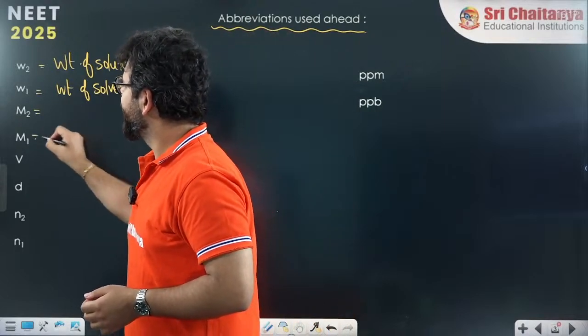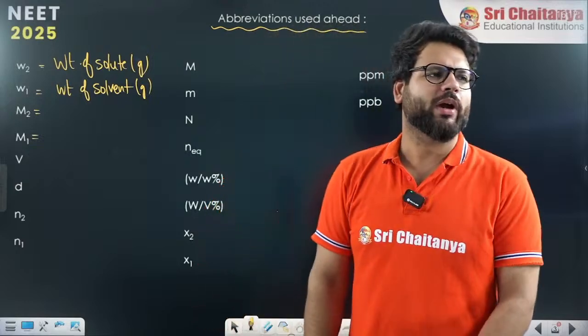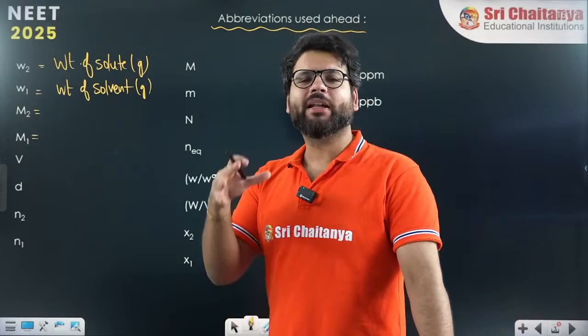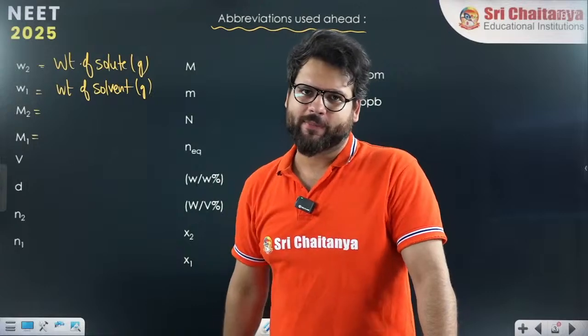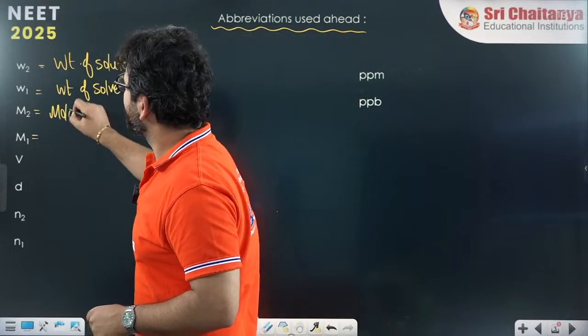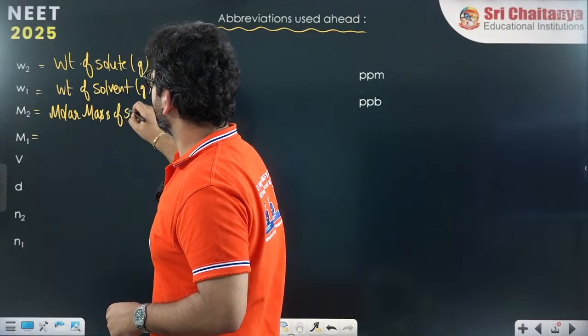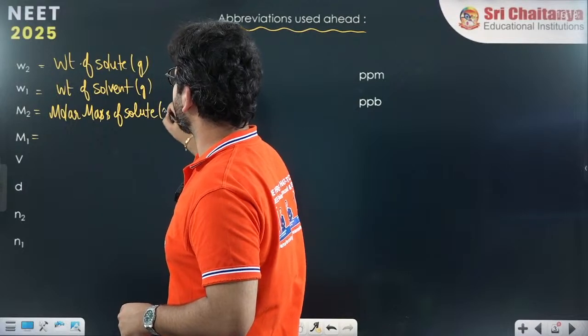Same way M2 and M1. M, capital M means molar mass. M2 means molar mass of solute. That will also be in grams only.